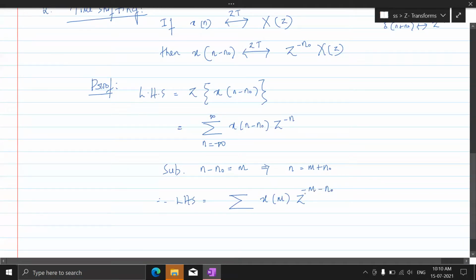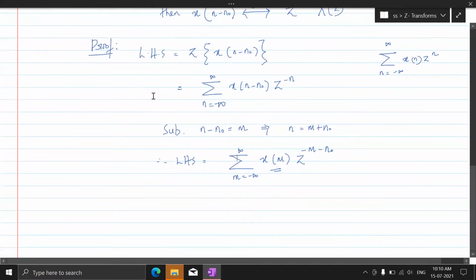Okay, now see, if you have to write this in terms of z transform, the signal is x of m. If the signal is x of n, then n goes from minus infinity to plus infinity, right? So if the signal is x of m, then m goes from minus infinity to plus infinity. Everybody understand that?